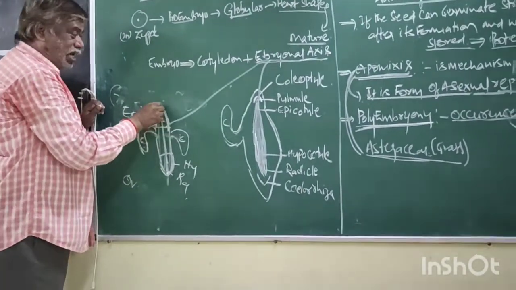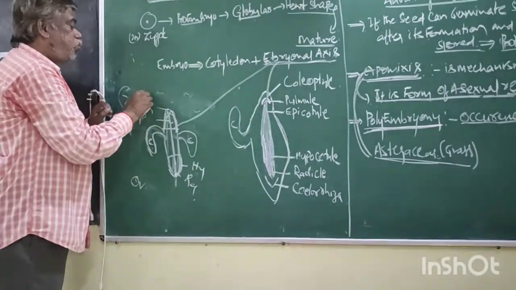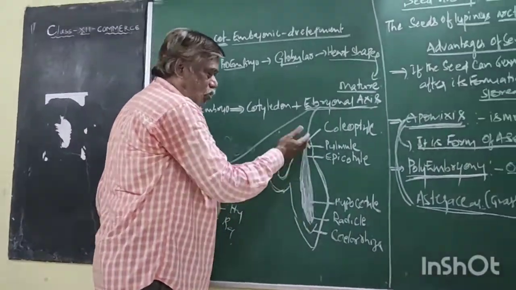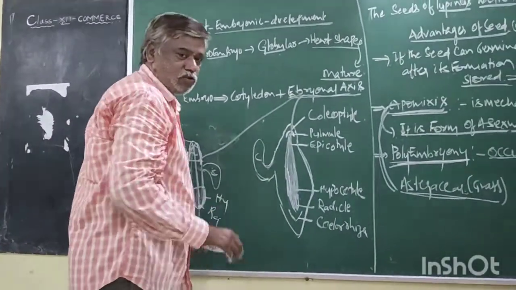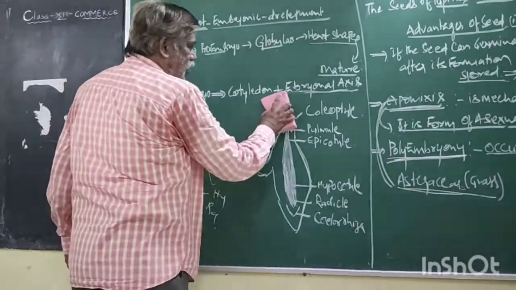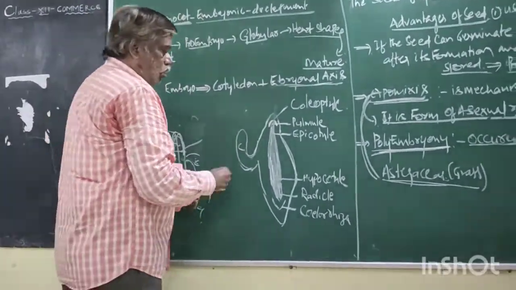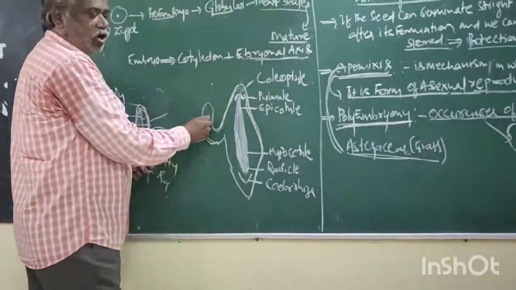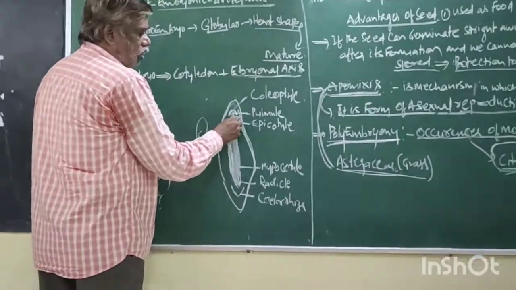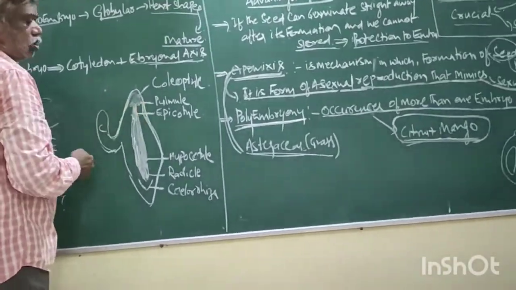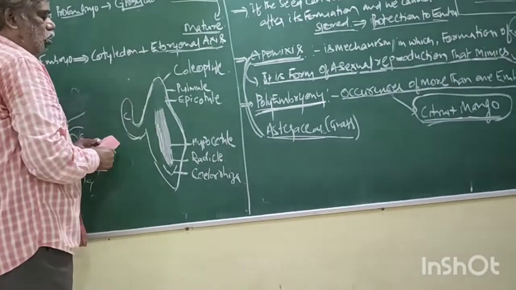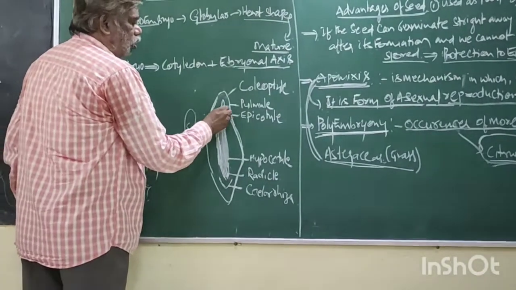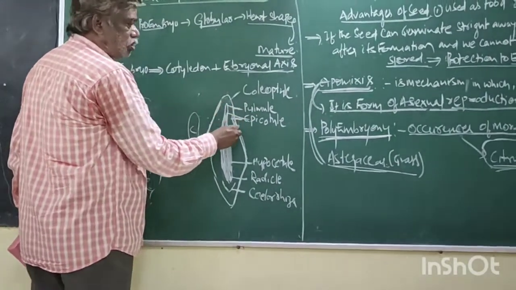This epicotyl terminates as the plumule. But in the monocots, I will draw the diagram here. Now this is the embryonal axis, this is the cotyledon, and this is the epicotyl. This is the terminal part.